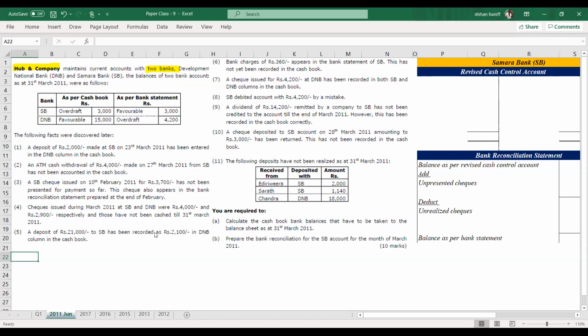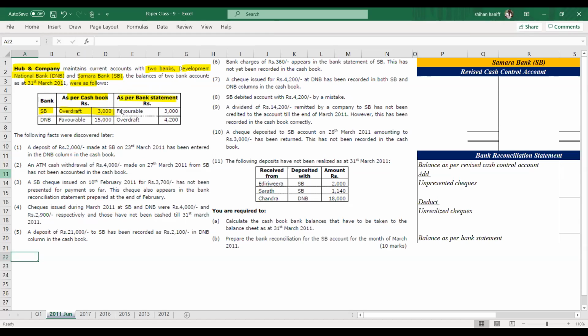Development National Bank, which is DNB, and Samara Bank, SB. The balances of the 2 bank accounts as at 31st March 2011 were as follows. SB Bank, as per the cash book, overdraft is 3,000.